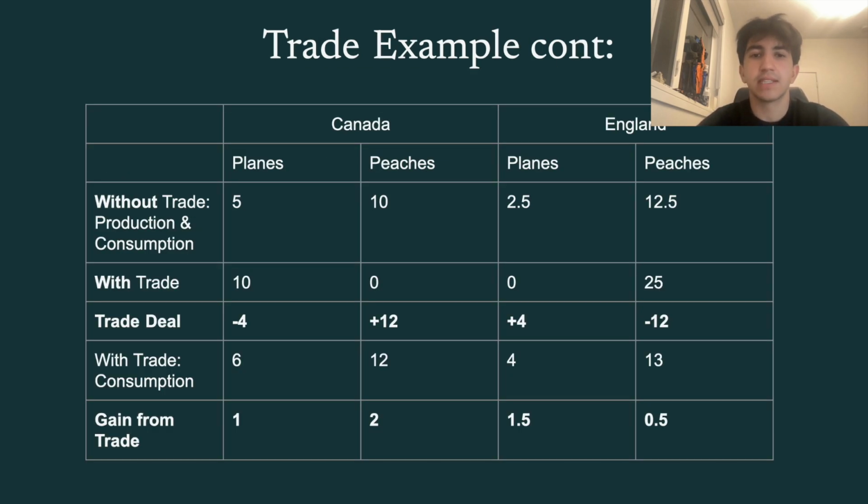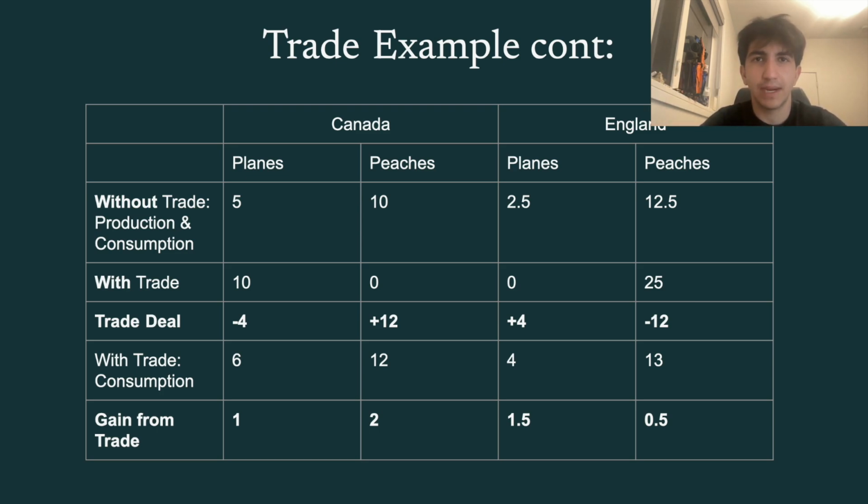Now we'll go into the trade example. Here, you can see that when each country is acting alone, Canada can only produce 5 planes and 10 peaches, while England can produce 2.5 planes and 12.5 peaches. Now, if they specialize, Canada can produce 10 planes and England produces 25 peaches.